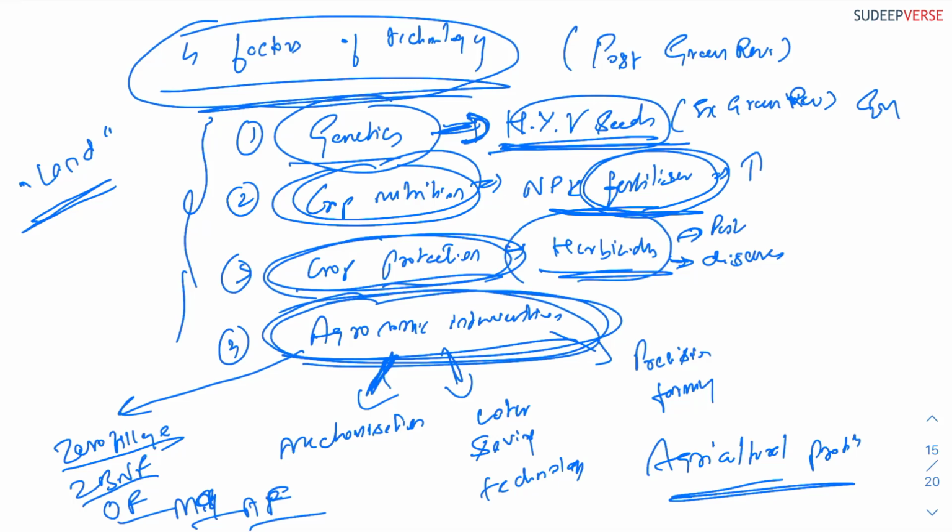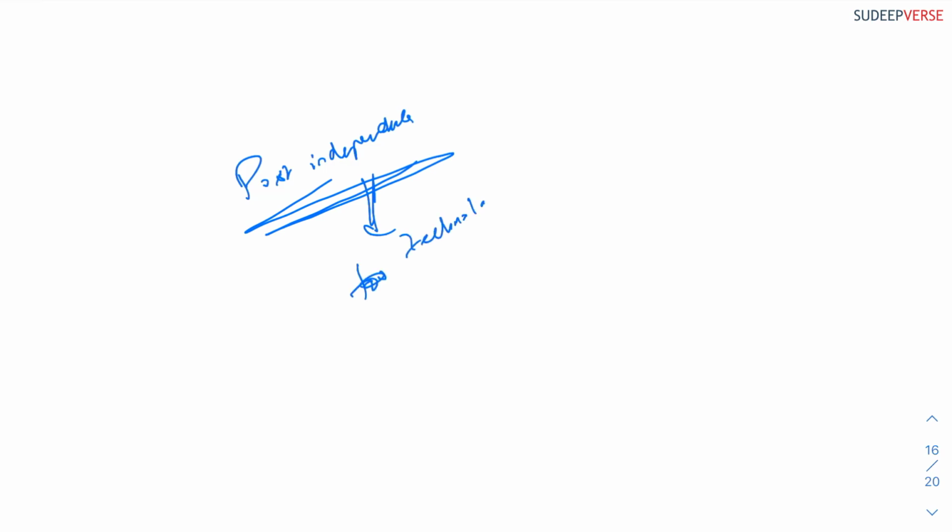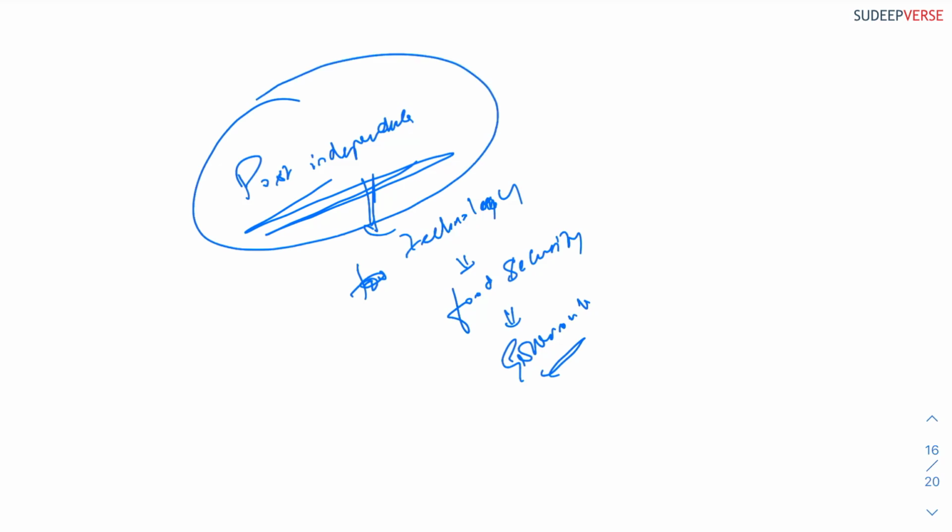So again, you can use these as dimensions in your answers, especially in your GS3 section of agriculture. This provides information not only about agriculture but also about post independence. You can also use this as an analysis of how our country has done well in inculcating technology as well as in achieving food security. This also shows the governance parameters of India post independence. So you can keep using this in different scenarios.